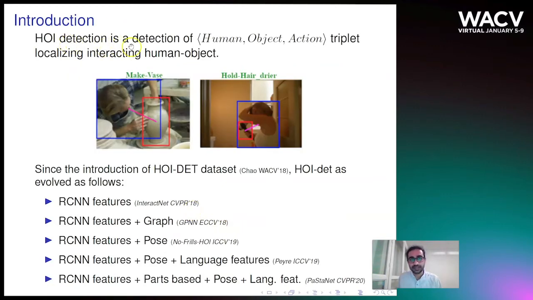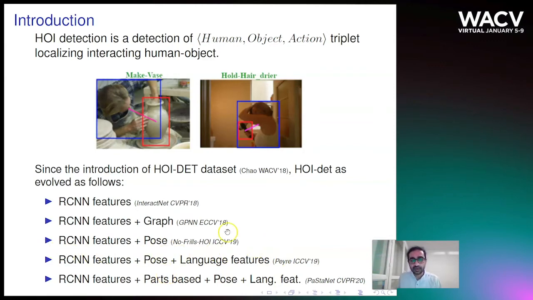Human object interaction detection is all about detecting and localizing the human, object, and action triplet. Ever since the introduction of the dataset HICO-DET at WACV 2018, the field has been quite active and has evolved using RCNN features, pose features, language features, and recently even part-based features.